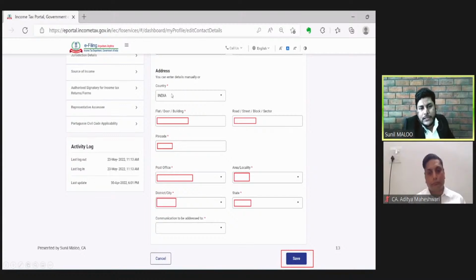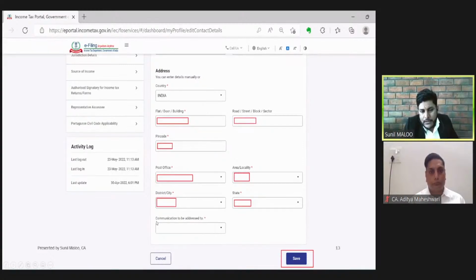Here, first of all, the assessee needs to select the country, then the name of the building, road, and pin code. The pin code is very important, as once we put in a valid pin code here, the remaining details will be automatically fetched from the system. We just need to confirm those details, like which is the post office, the area, the district and the state. All these four details are based on the pin code that we put in here.